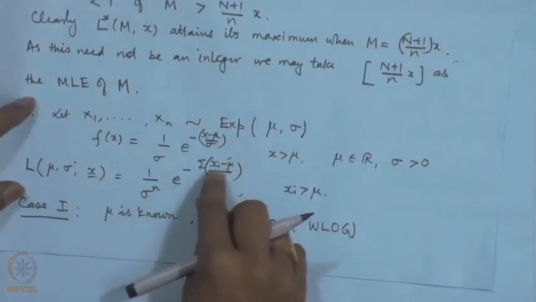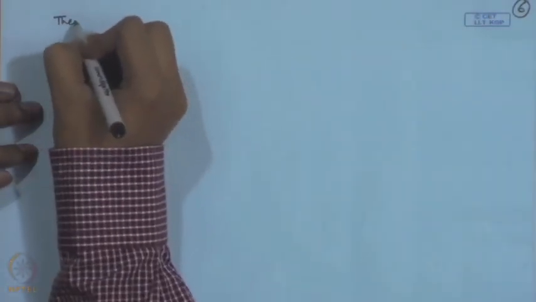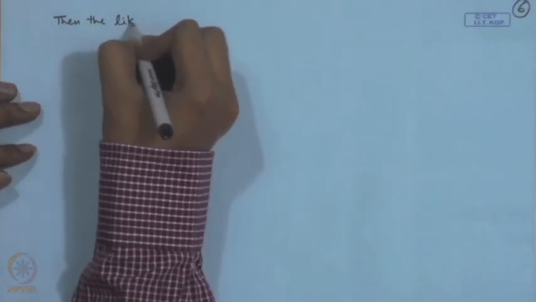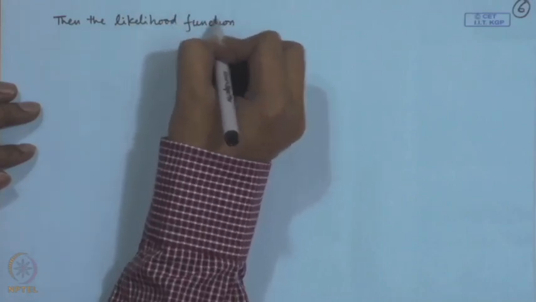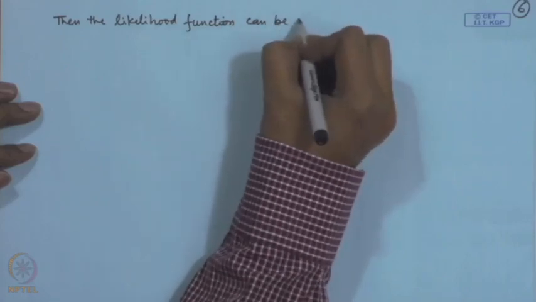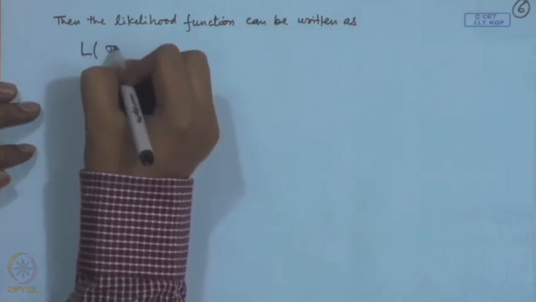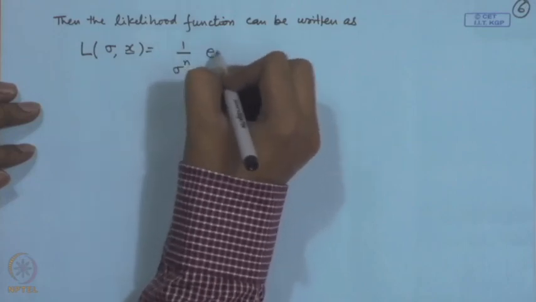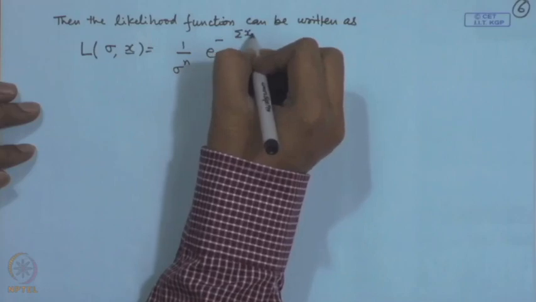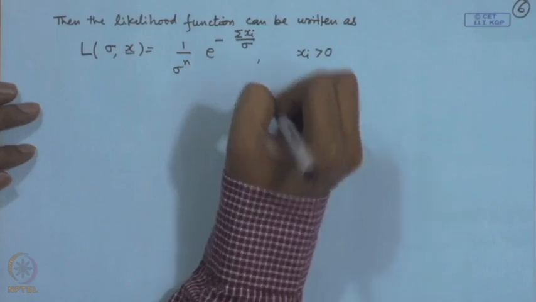If we substitute mu is equal to 0, the form of this function becomes much simpler and we get it as, the likelihood function can be written as L(sigma | x) as 1 by sigma to the power n, e to the power minus sum x_i by sigma, where each x_i will be greater than 0.